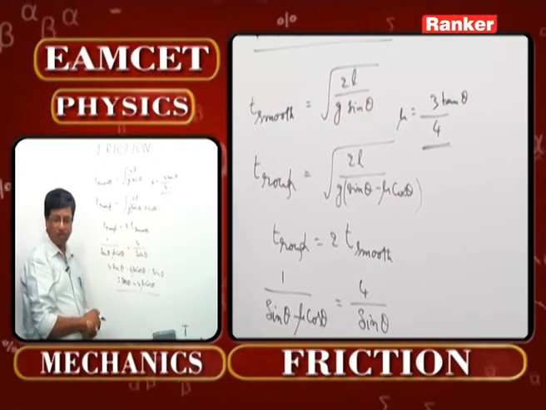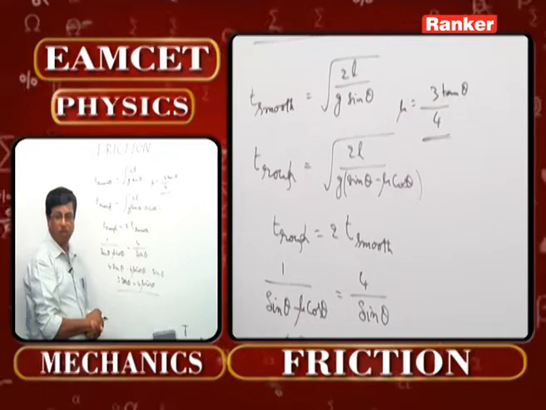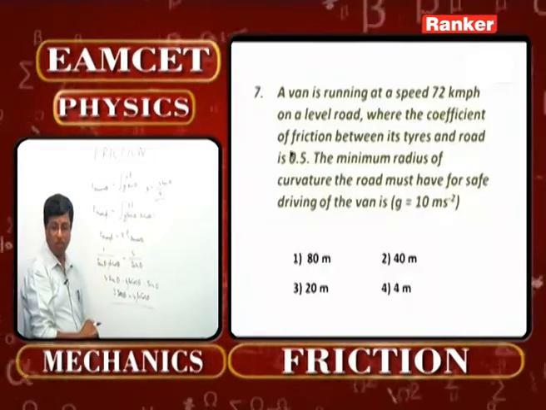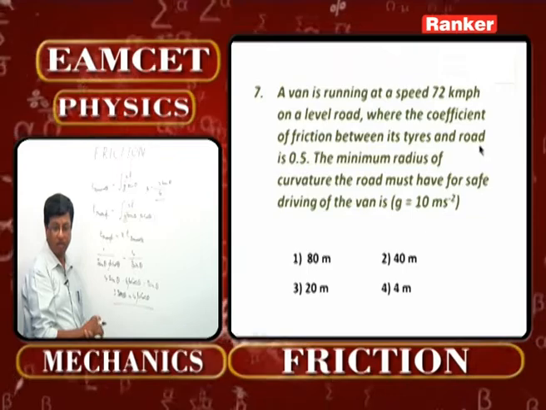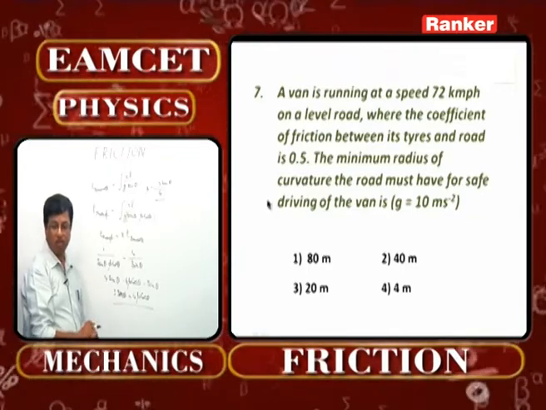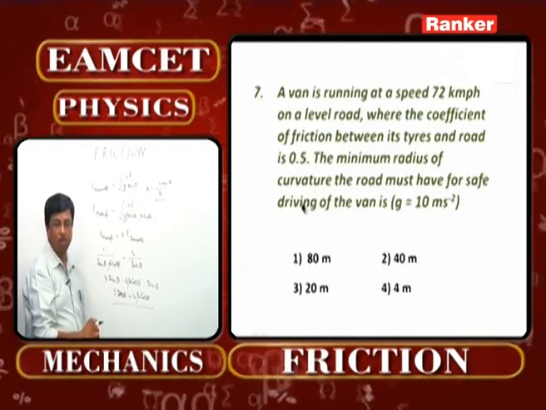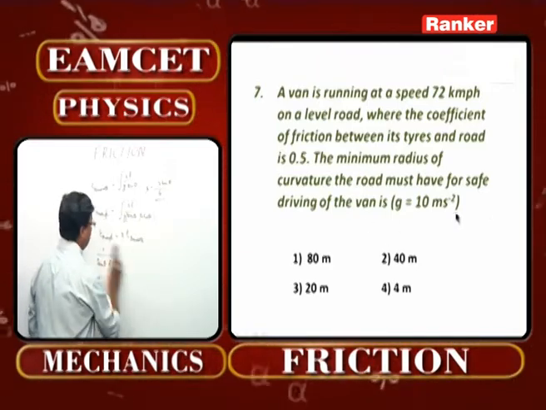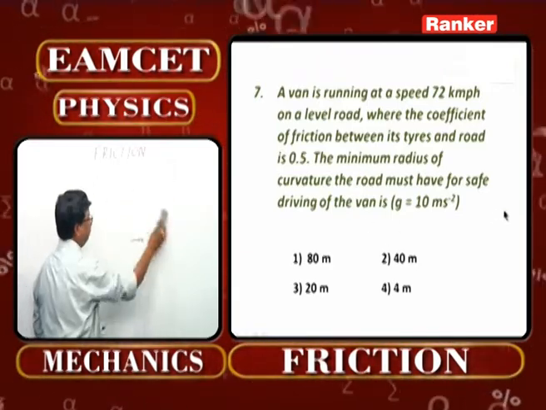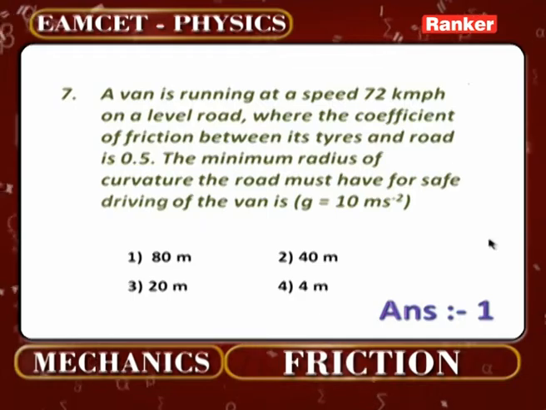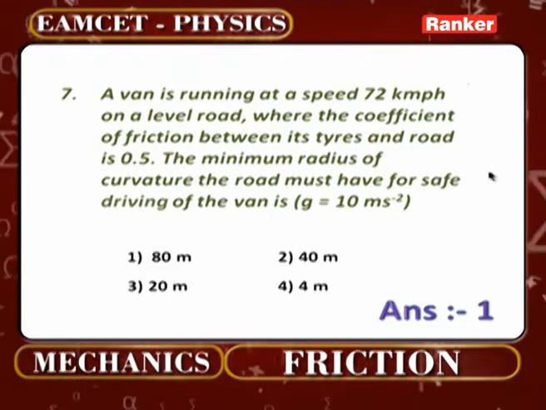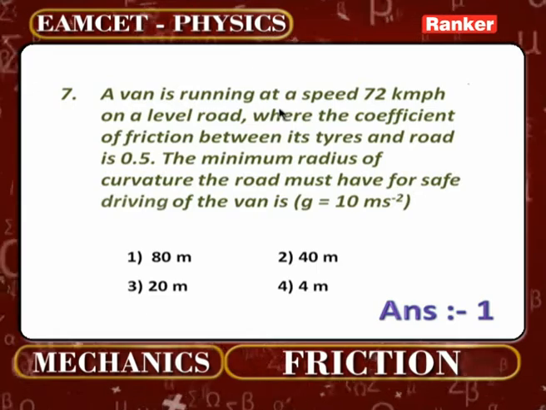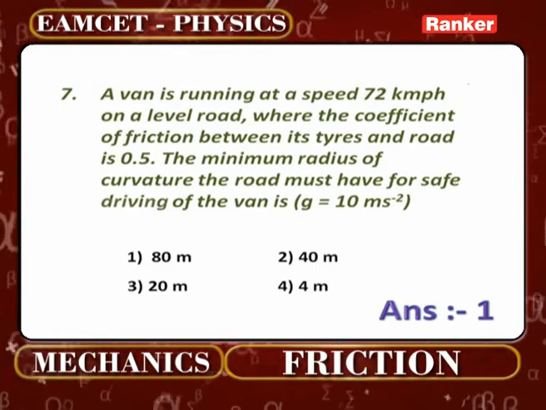A van is running at a speed of 72 km per hour on a level road where the coefficient of friction between its tires and the road is 0.5. The minimum radius of curvature the road must have for safe driving of the van is how much? g being 10 meter per second square. This is also altogether a different model, because whenever we have a circular road or a turned road, we used to bank that road to avoid falling or skidding on that particular road.